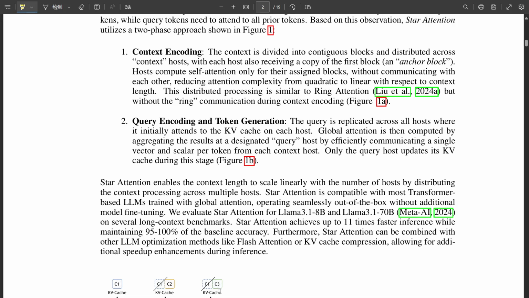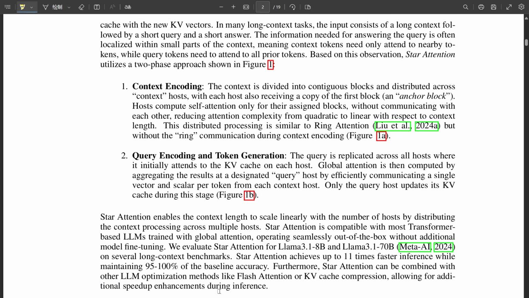That's a great analogy. But here's the really clever part. Star attention minimizes the amount of information that needs to be communicated between these hosts. So they're not sending massive amounts of data back and forth. Nope. During that final aggregation step, each host only sends a single scalar and a vector per token to a designated query host. So it's like sending a concise summary instead of a bulky report. Exactly. And that's thanks to this distributed softmax concept. It's what enables that streamlined communication between the hosts. That's starting to make more sense.